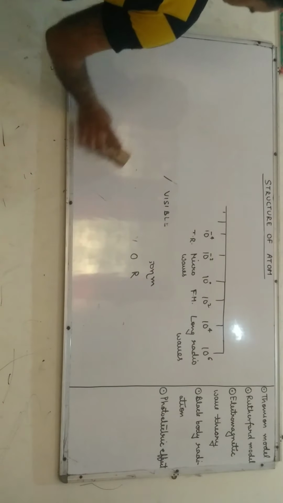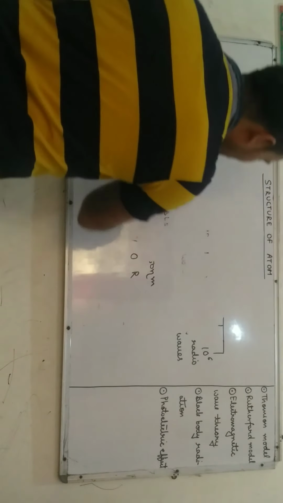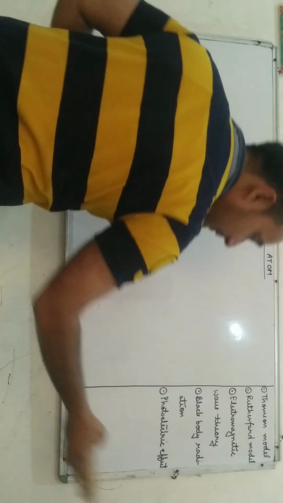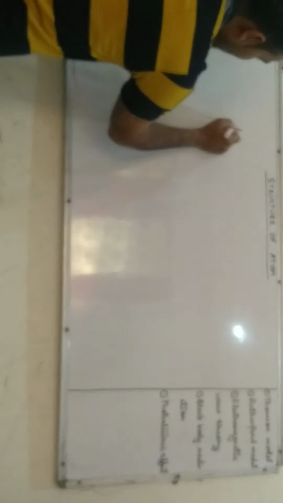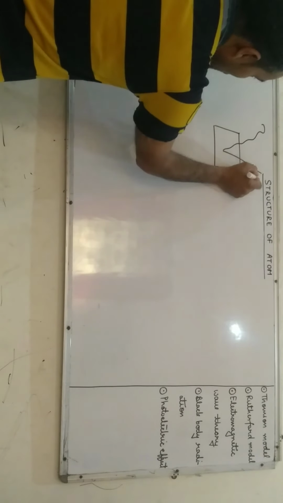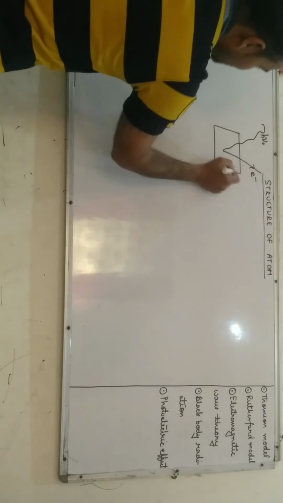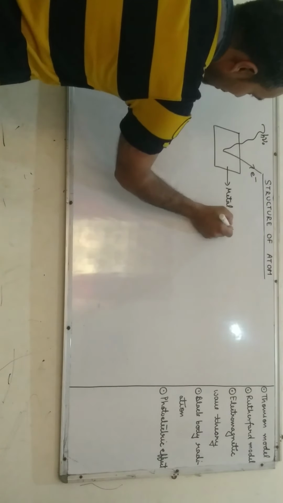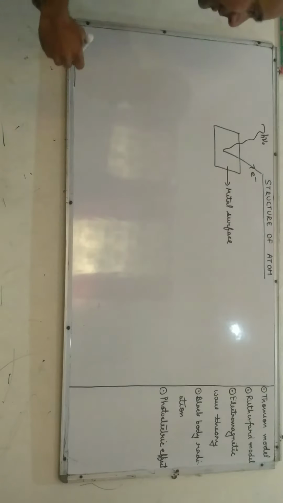I repeat it again. When light of suitable frequency is incident on a metal surface, it ejects electrons from the metal surface. This phenomenon is called the photoelectric effect, and the electrons ejected are called photoelectrons.